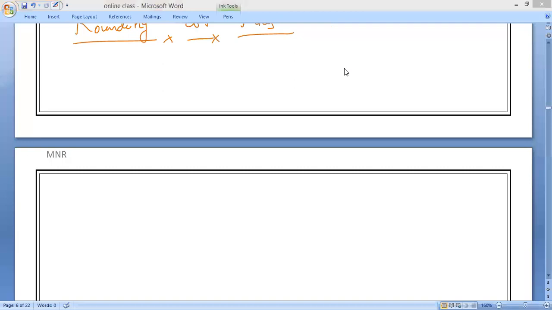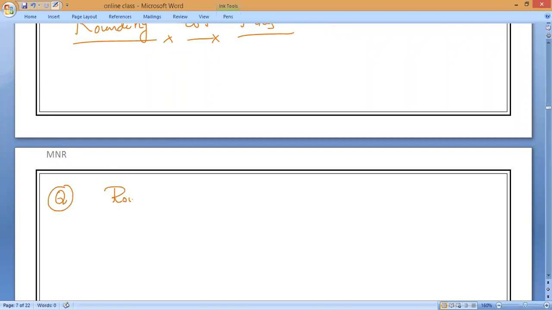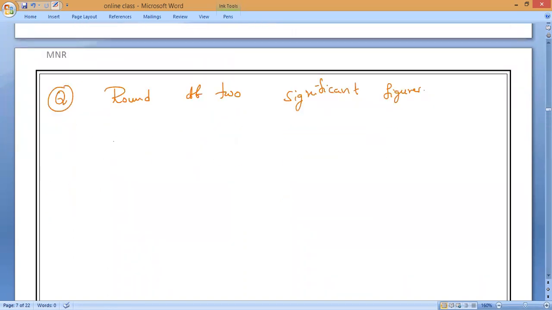First question: rounding off to two significant figures. Be very careful. JEE, NEET and all, they will ask you like this only, rounding off into two digits. The given value is 3.72.